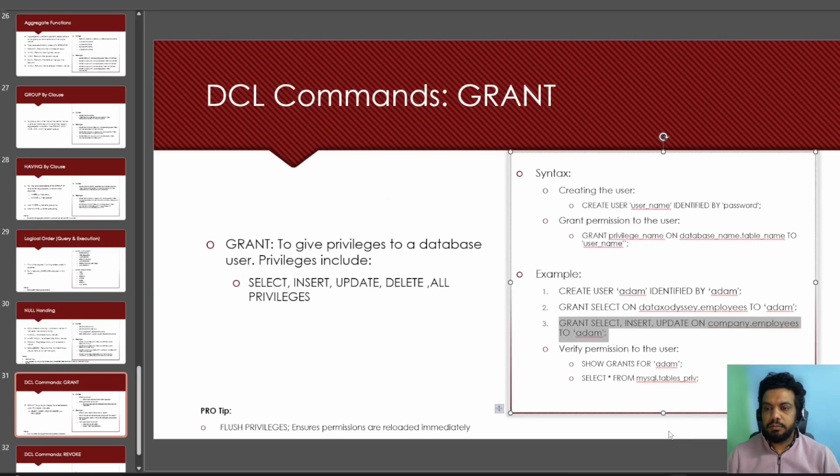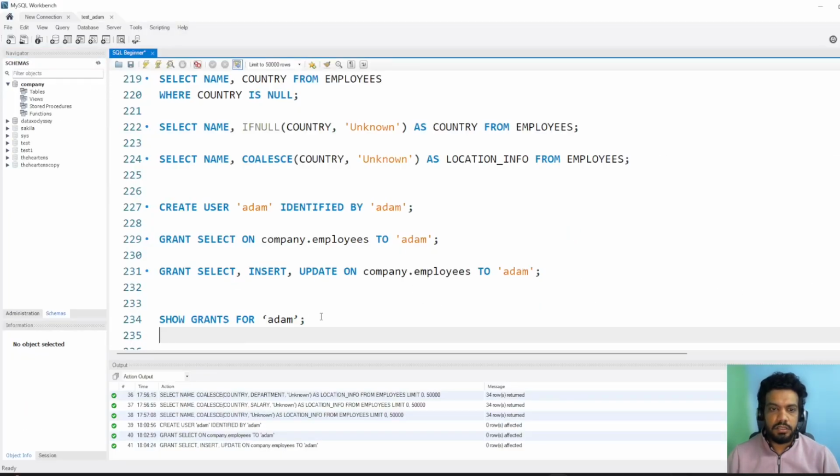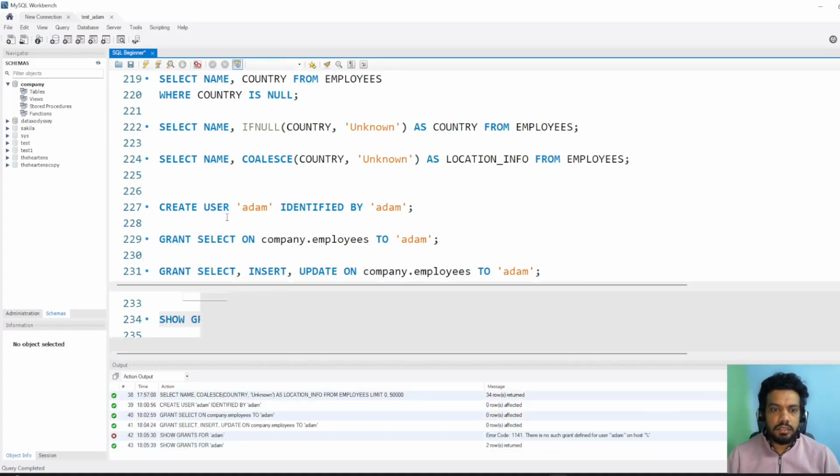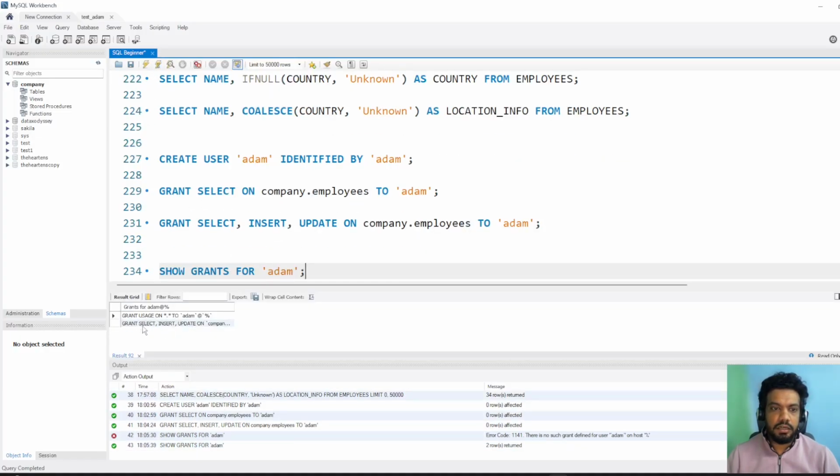Now go back to the PPT. We looked at how to create a user, how to assign the select permission, and how to assign select, insert and update permissions. If we want to assign all permissions, we can use all. And how do we verify the permissions? First is this one, show grants for Adam, and let's run this. I think there is an issue with this code. Let's run this. You can see we have assigned select, insert, update permissions on company.